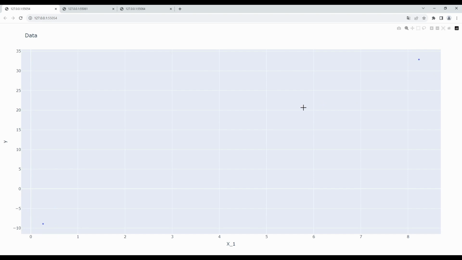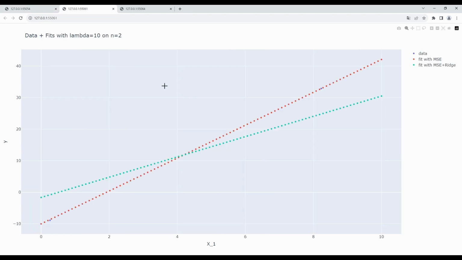When I would ask you to fit a linear model to this dataset, how would you do that? Well, you would probably take a ruler, put it down such that both points are on the ruler, connected, and then draw a line. This is also what our machine learning model will do when having only 2 points available, as can be seen here.